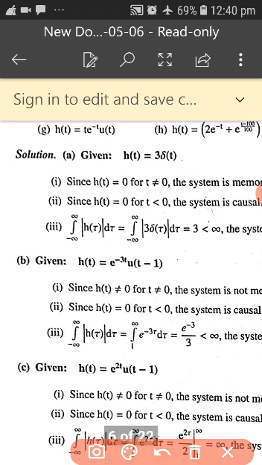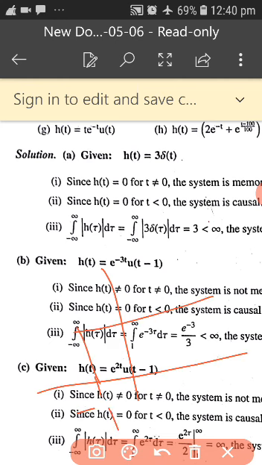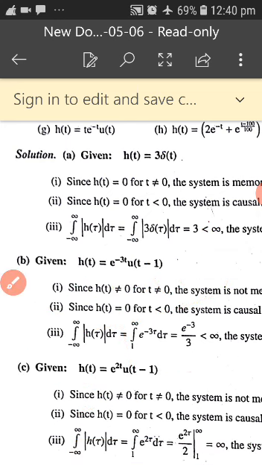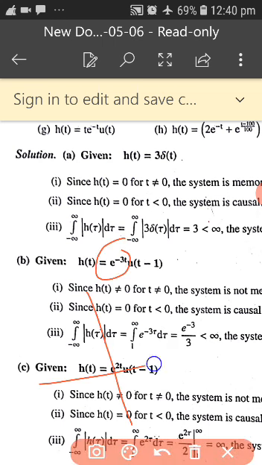u of t minus 1 means you are going to write it from 1. This is your u of t minus 1, and its amplitude is 3 into e to the power of minus t. So what is this e to the power of minus t? Whenever it is a minus, the graph will show like this. This is called the exponential e to the power of minus t.